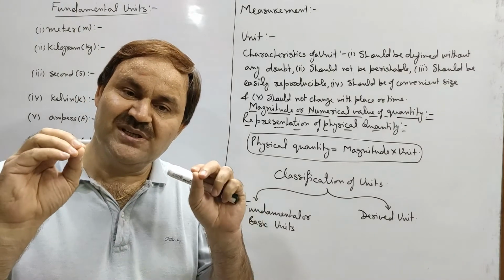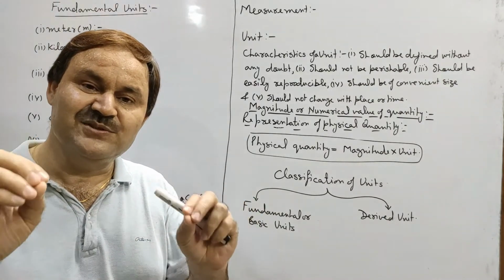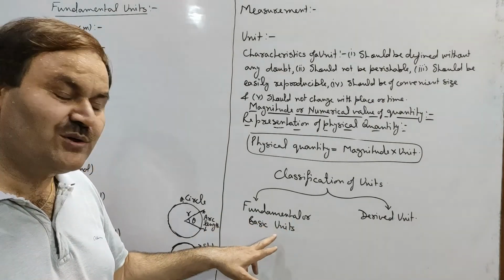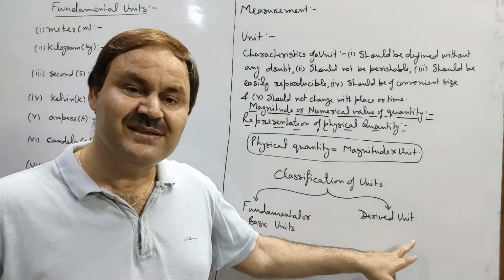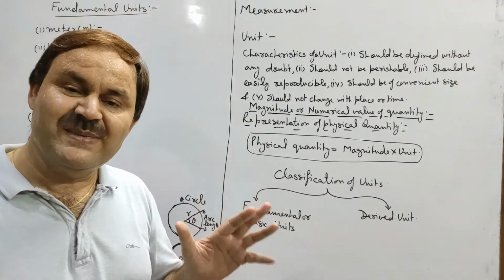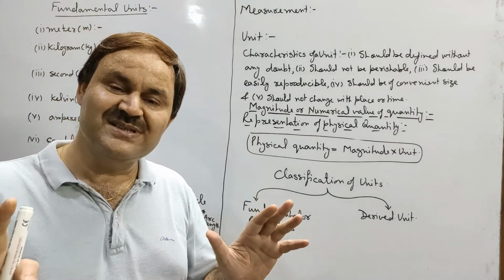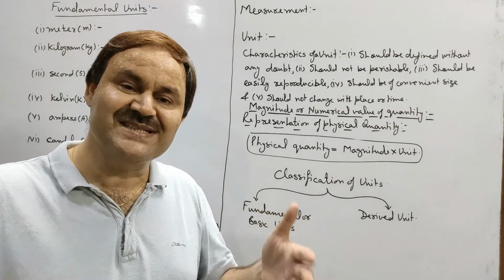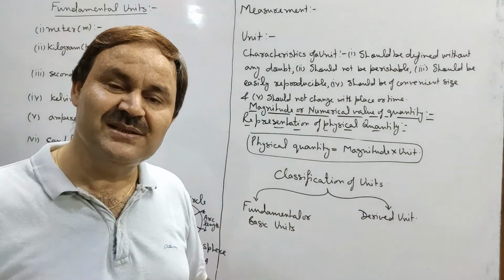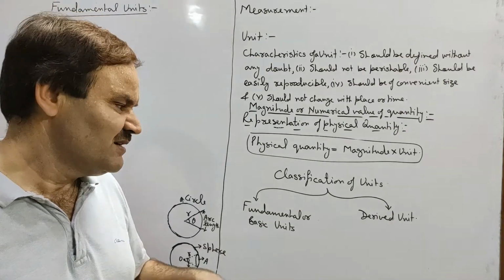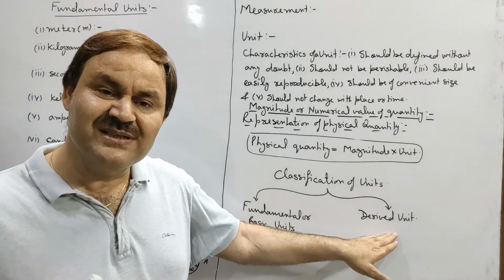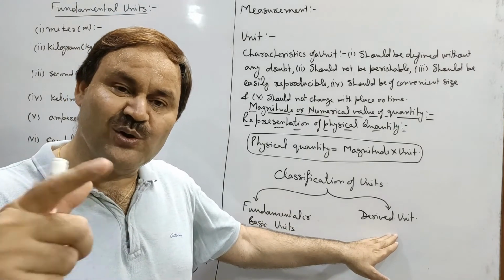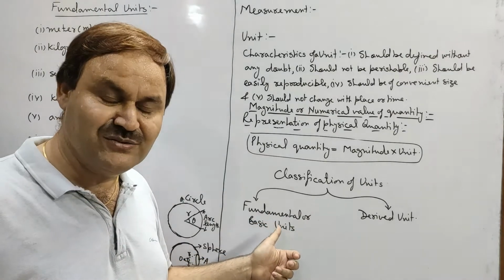Depending upon the existence of unit, the units will be classified into two types. One, fundamental or basic units. Second, derived units. Fundamental or basic units are the units that have their independent existence. It means they have their own existence. They do not depend upon other units for their existence. While derived units will be the units which will be obtained by multiplying or dividing fundamental units.